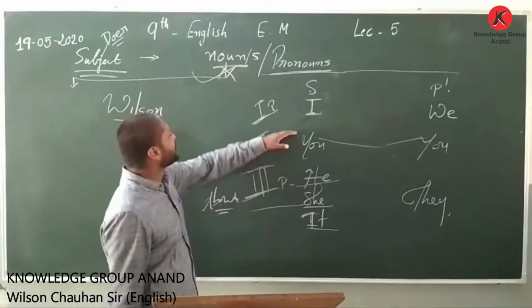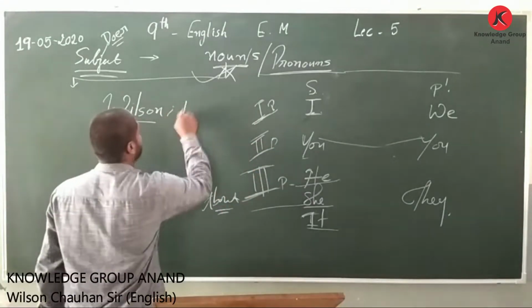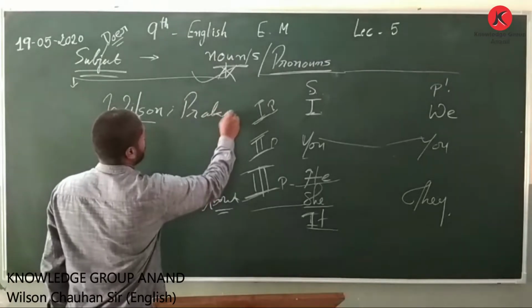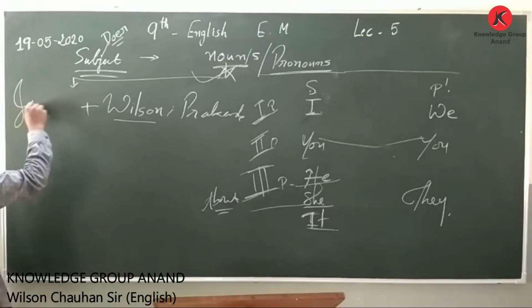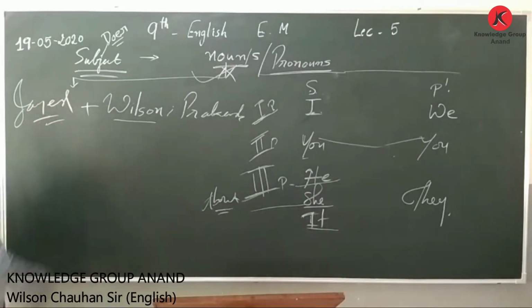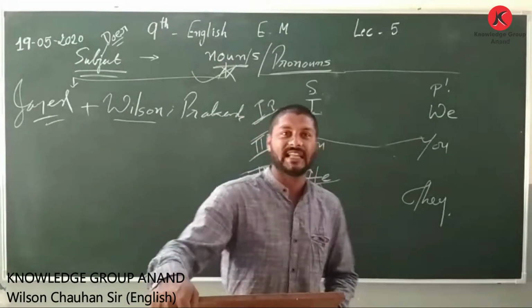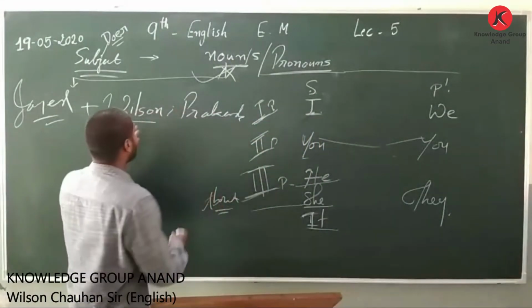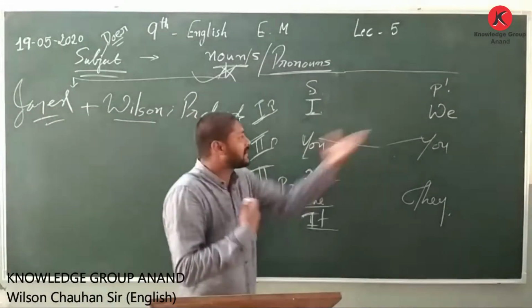And then what happens, my dear friends? Suppose I want to involve my friend Prakash. Or take for an example what you already have, Jayesh. Jayesh, the great man, HOD of English department. So we are very good friends, as you know. When I say about Jayesh and Wilson, that means I am speaking, I would say me.